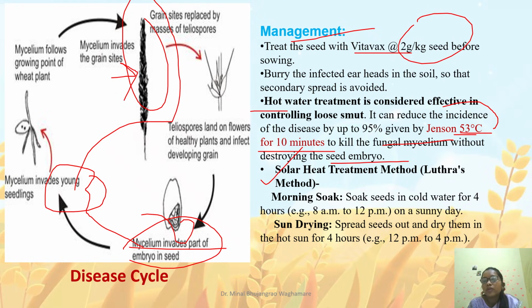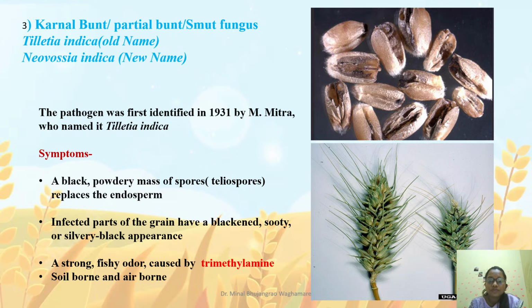Another important treatment we can provide to manage loose smut disease is the solar heat treatment method. Luthra has given this solar heat treatment. For this purpose, we have to soak the seed for 4 hours and then sun dry the seed for 4 hours in the hot temperature of March, June or April.